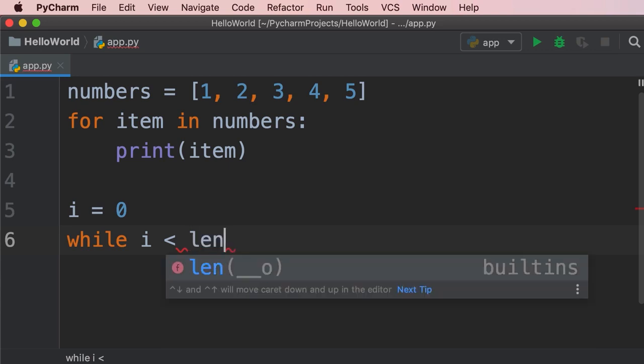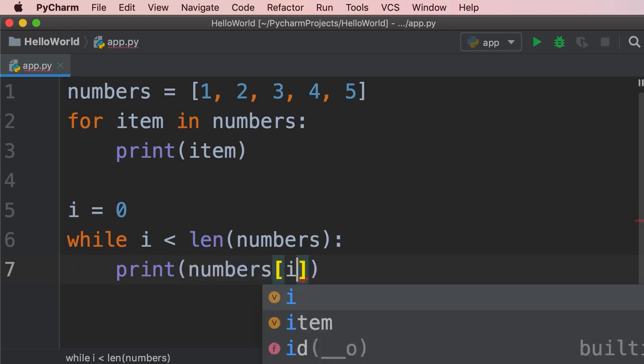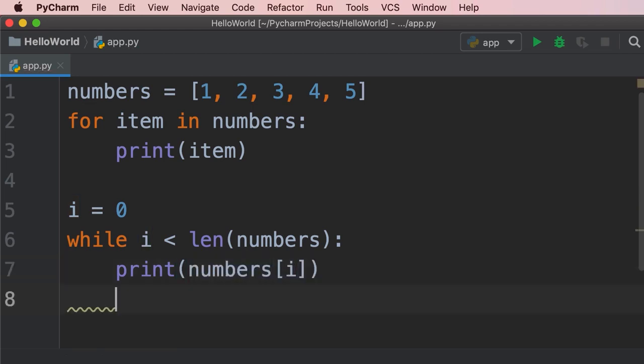So we use the len function, len of numbers. So as long as i is less than the length of the list, print. Now we can use the square bracket notation to get the element at this index. So numbers of i. Now we need to increment i by 1. So i equals i plus 1. Let's run the program and see what we get.